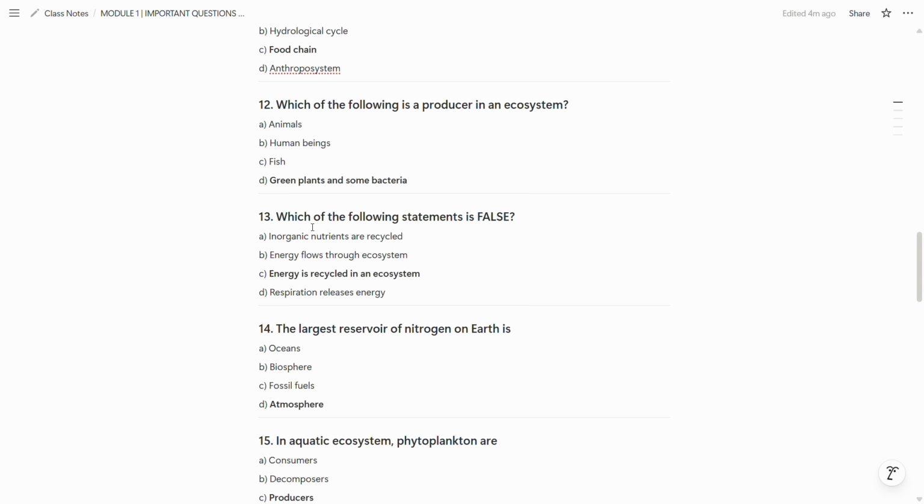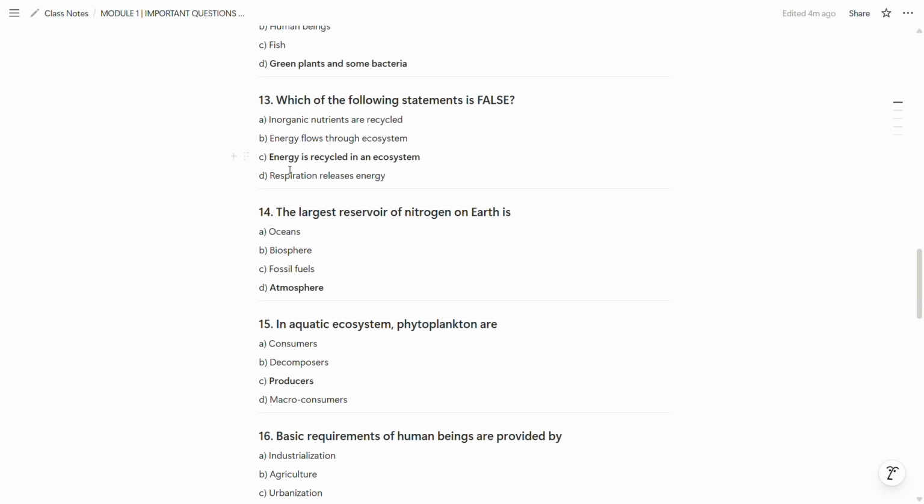Now, 13th question is, which of the following statements is false? So, option C statement, energy is recycled in an ecosystem. It is false. So, C option is correct. In 14th question, the largest reservoir of nitrogen on earth is atmosphere. We already know. D option is correct.